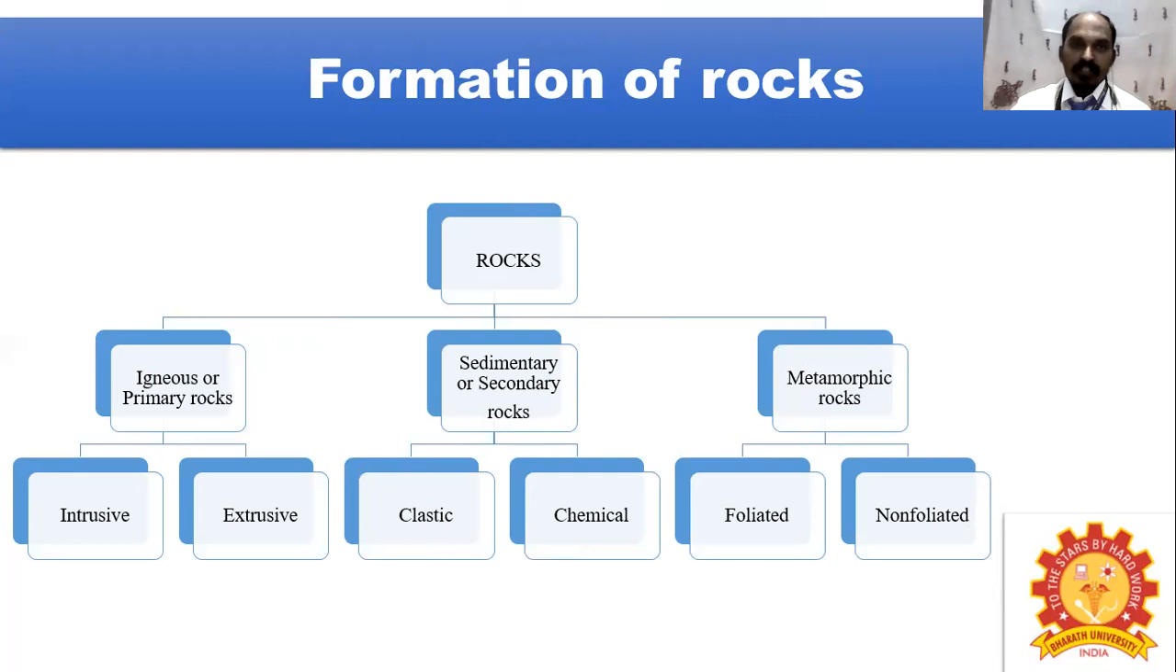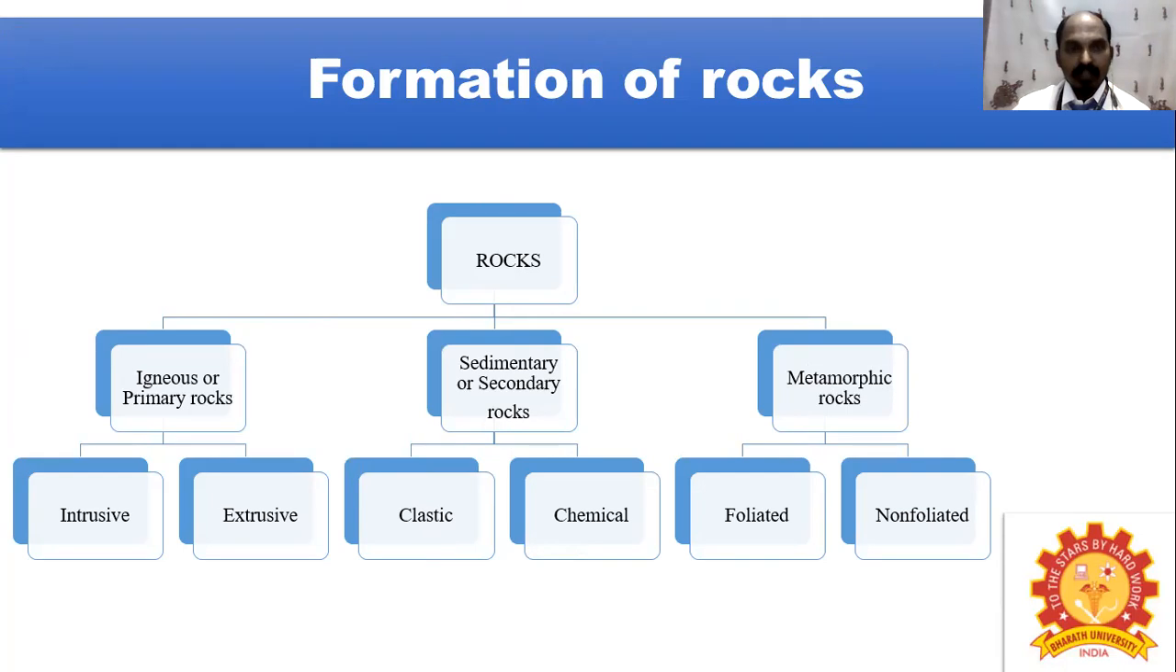Then the formation of rocks. Rocks are classified into three different categories based on their formation. The first one is igneous rock, the second one is sedimentary rock, and the last one is metamorphic rock. The igneous rock is the primary rock formation. From the igneous rock, with small alterations, the secondary rocks are formed. From the primary and the secondary rocks, the metamorphic rock is formed.